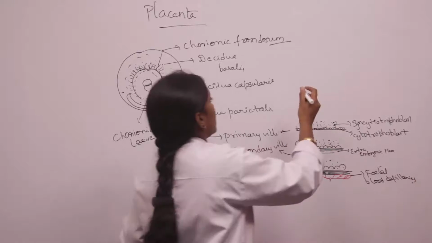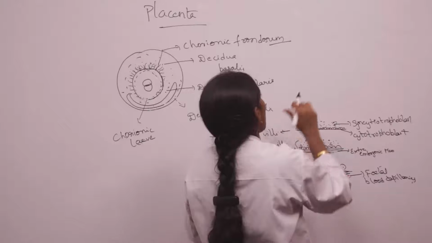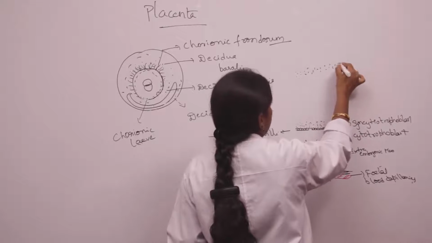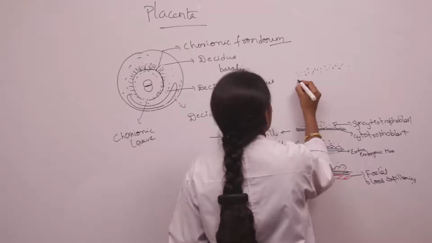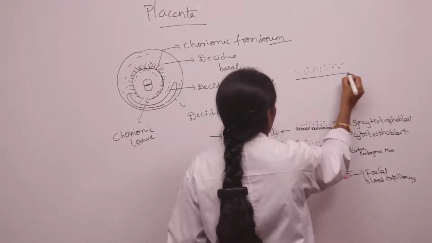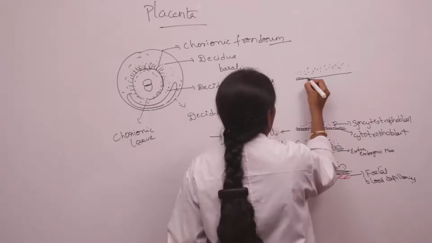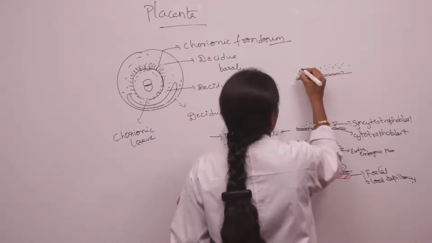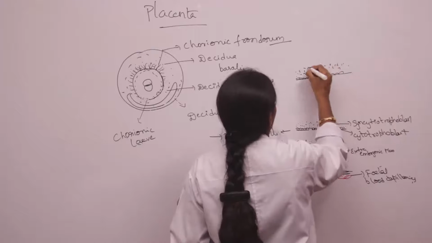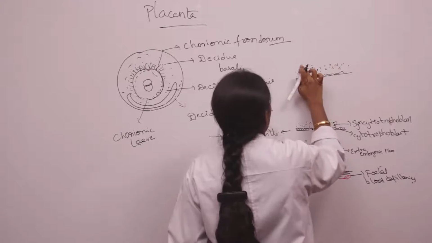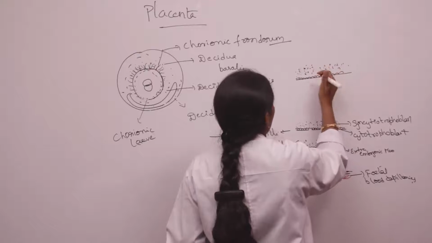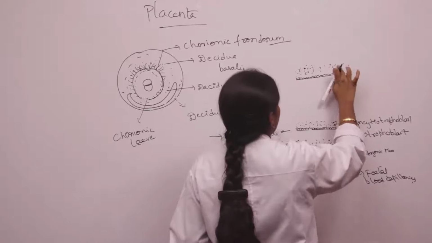And we know that the cytotrophoblast consists of a mass of cells, and the syncytiotrophoblasts also consist of a mass of cells. Then the lacunae appear in between the cells of syncytiotrophoblasts.